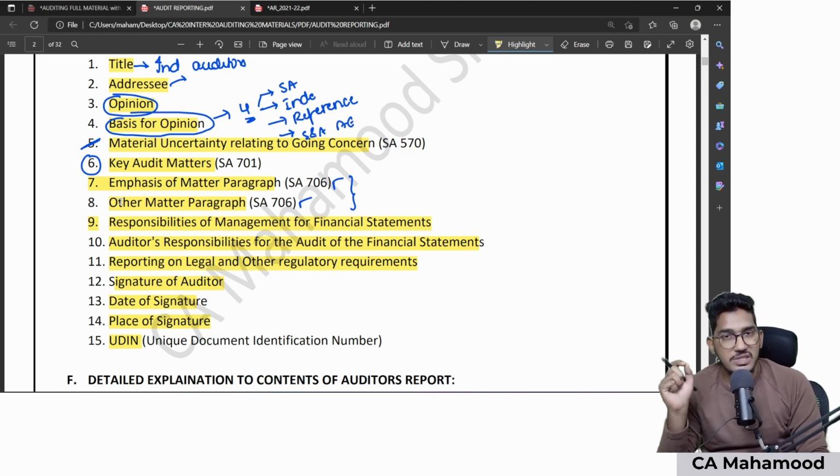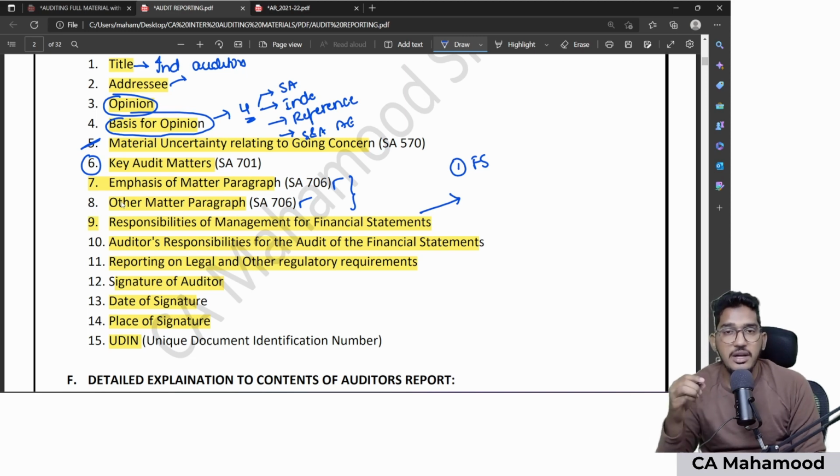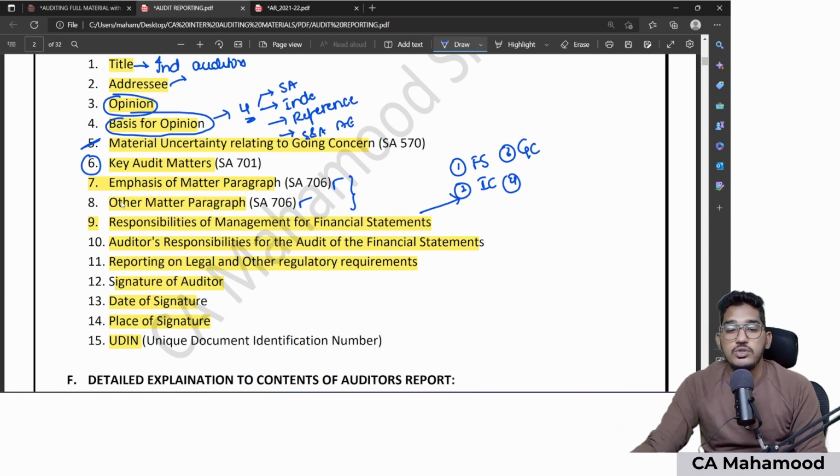In the audit report, you have to use a paragraph explaining what are the responsibilities of the management. And here also, four things should come in the responsibilities of management paragraph as per SA 700. Number one, you should mention that management is responsible for preparation of financial statements, that too as per applicable financial reporting framework. Number two, you should tell that management is responsible for implementation of internal controls. Number three, you should mention that management is responsible for making an assessment relating to going concern. Number four, you should mention those who are responsible for financial statement preparation, nothing but those who are having oversight of financial reporting.